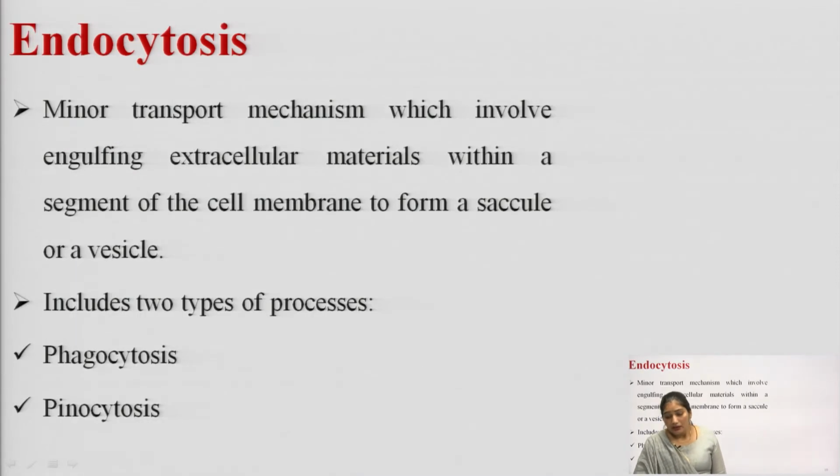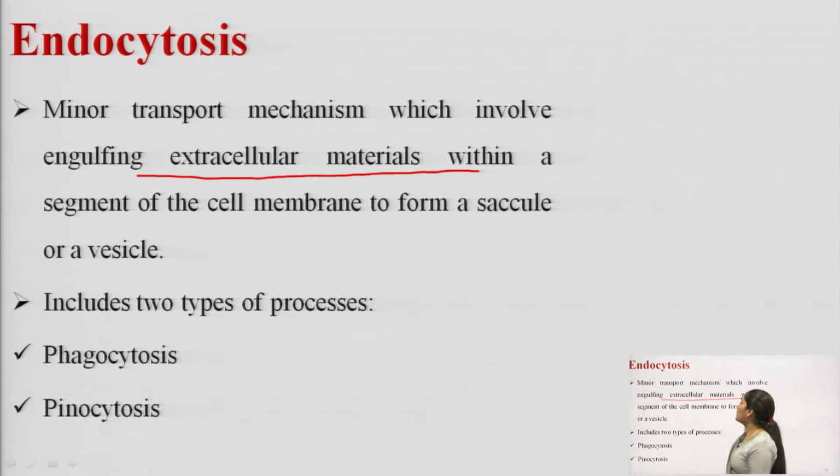Okay. Now, the last transport process that is involved in the drug movement is the vesicular transport or the endocytosis. In vesicular transport, the transport process that is involved is called endocytosis, and this is a minor transport mechanism. It involves the engulfing of extracellular materials within a segment of the cell membrane to form a vesicle or a saccule.